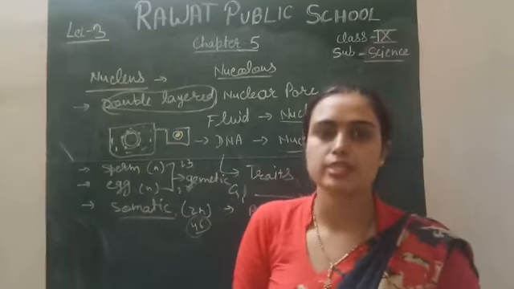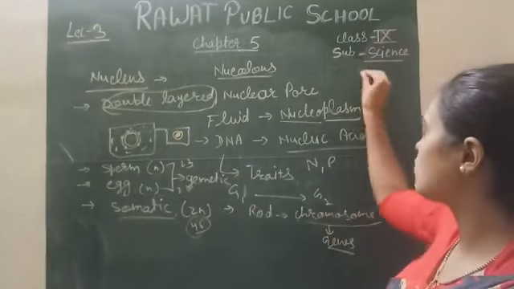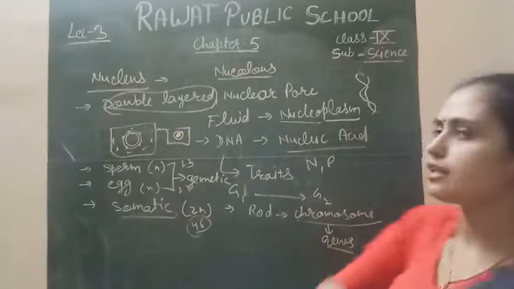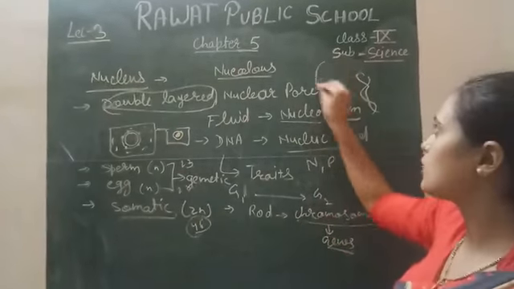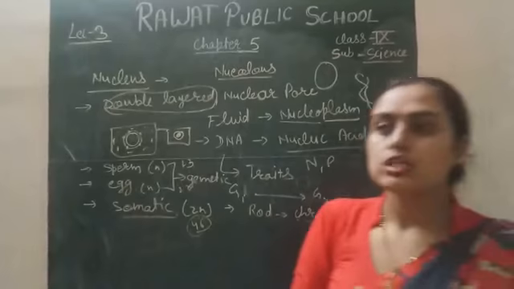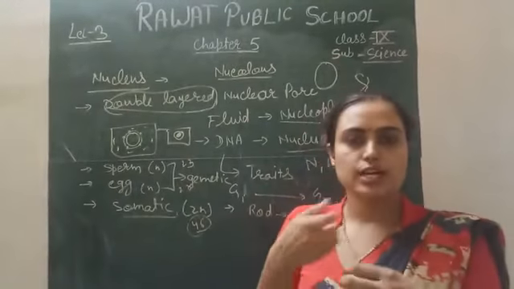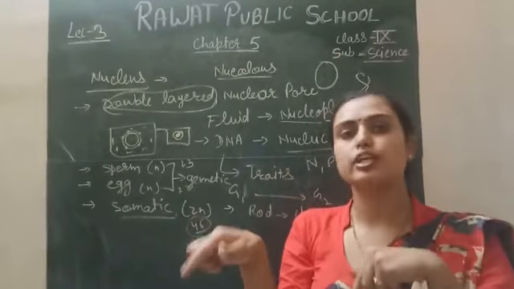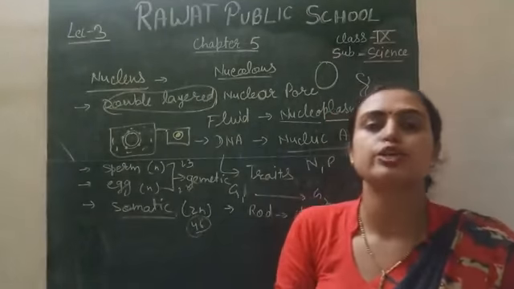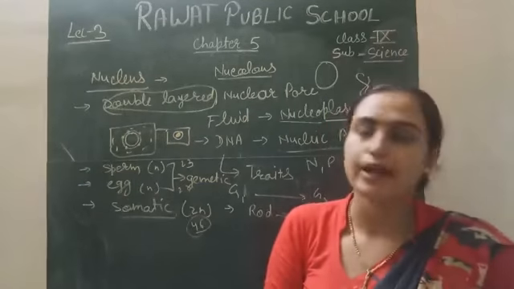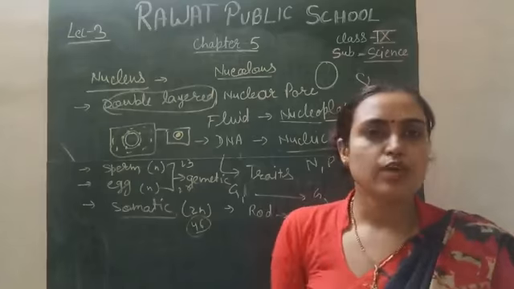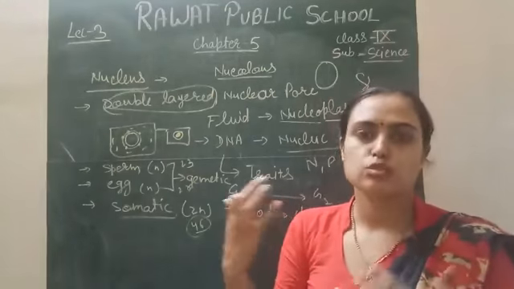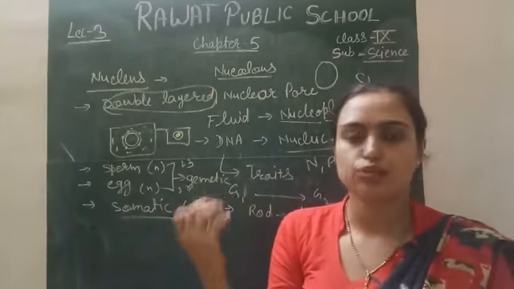Circular DNA is present, but in eukaryotes linear DNA is present. So the nucleus which contains the genetic material like a nucleus but is not completely a nucleus is called the nucleoid. And in eukaryotes, there is a nuclear membrane, nucleoplasm and nuclear pores.